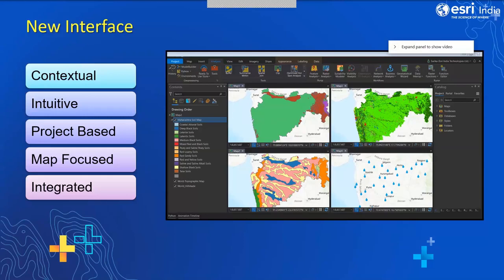As of now, we have understood about ArcGIS Pro, the introduction, the interface, and all these things. So let's see what all we can do with the help of ArcGIS Pro.